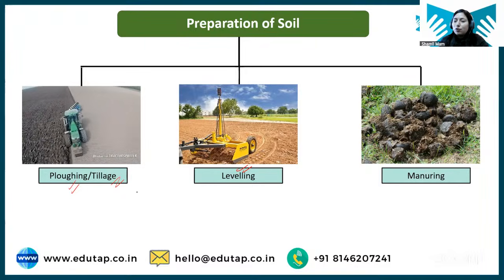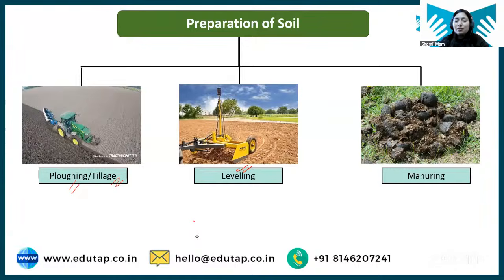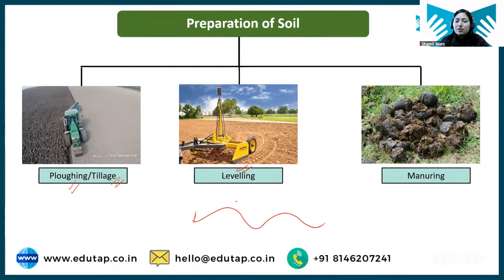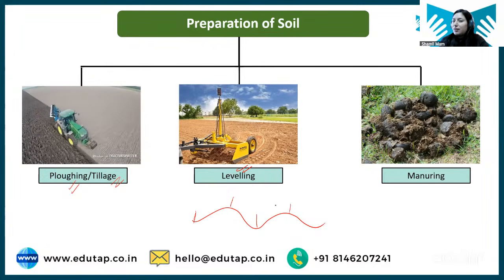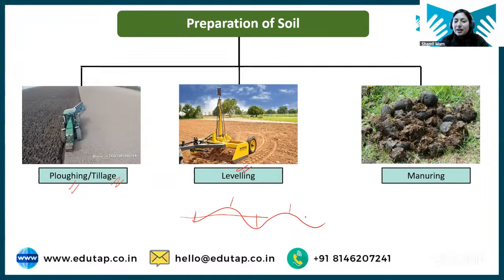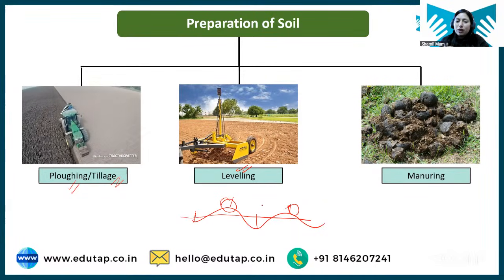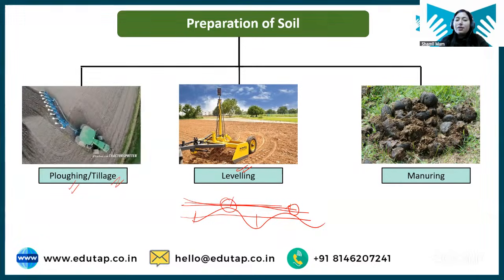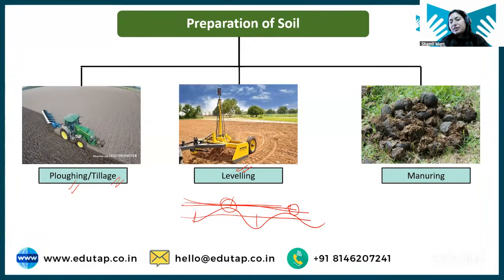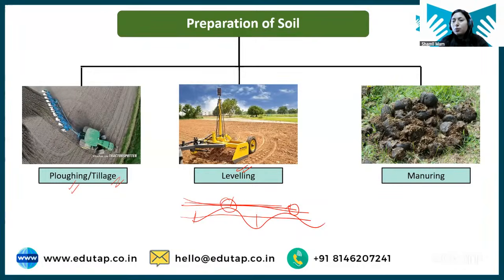So we have opened the soil. After that, the field needs to be leveled. Leveling क्यों जरूरी है? Because if the field is not leveled, say the field is like this, when we sow the seeds, some seeds will grow here, some seeds will grow there. So there will be uneven sowing of seed. Also, if we irrigate the field, there will be some area where irrigation water will not reach. So it's very important to level the field so that we get uniform population, uniform density of plants, as well as the irrigation and cultivation activities that we are doing are uniform all over the field.